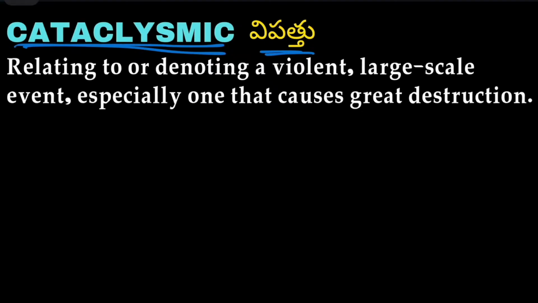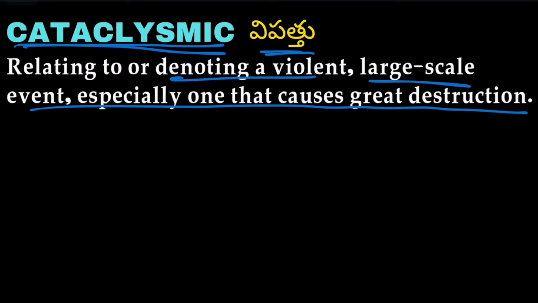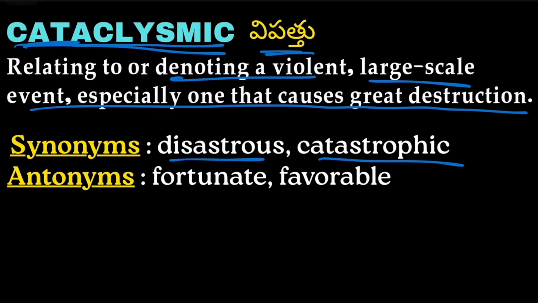Relating to or denoting a violent, large-scale event, especially one that causes great destruction, is called cataclysmic. Synonyms of cataclysmic are disastrous and catastrophic, which means causing a greater level of destruction.